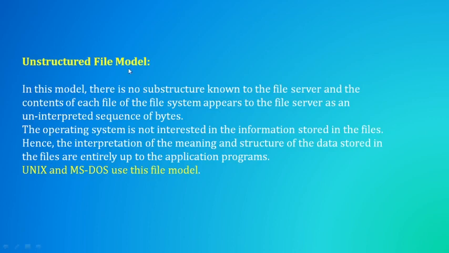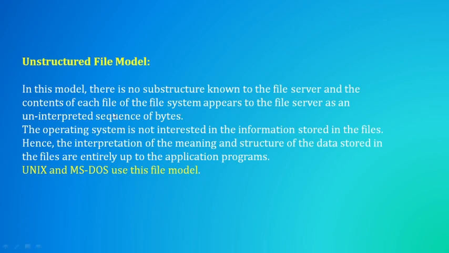First one is unstructured file model. So in the name itself, it is indicating that it is not having a structure. There is no substructure in this type of model, and this substructure is not known to the file server. The file server cannot interpret the sequence of bytes stored under this type of file.